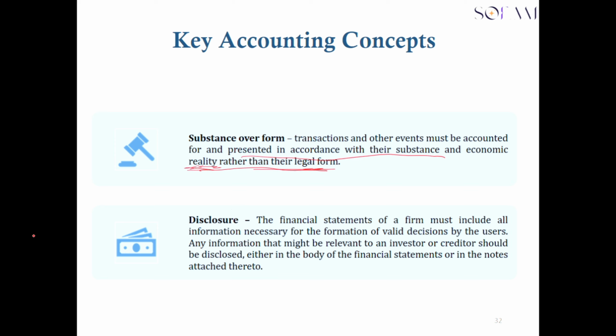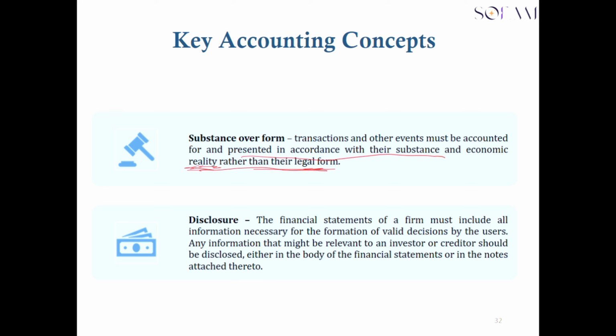A classical example has to do with a tax authority going to an unregistered business for their taxes. And the management of the company says, listen, we are not a registered company, so therefore we are not supposed to pay taxes. So the economic reality is that they are doing business, even though they are not registered, which has to do with the legal aspects.